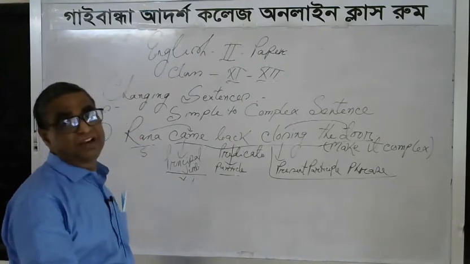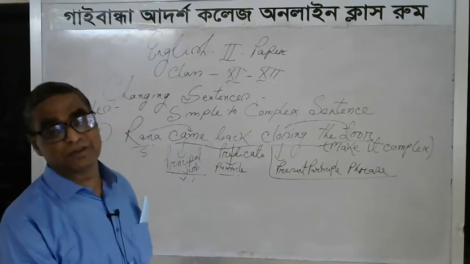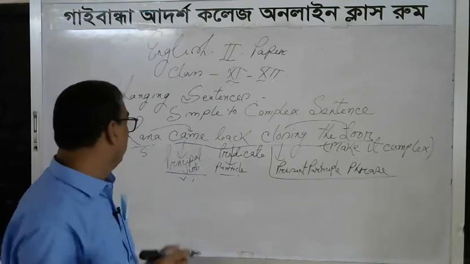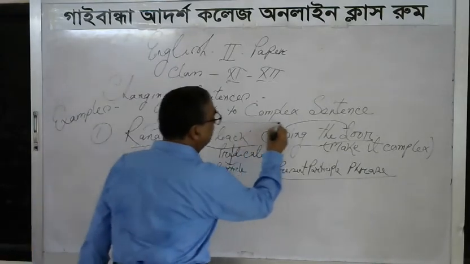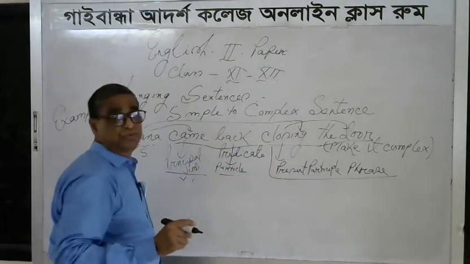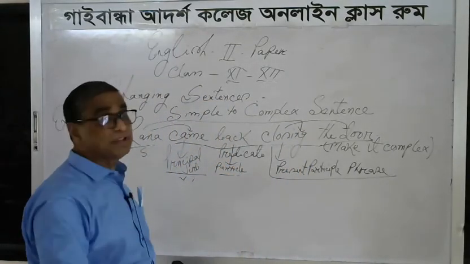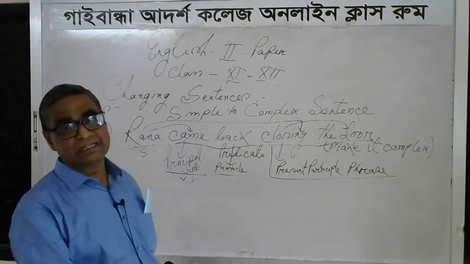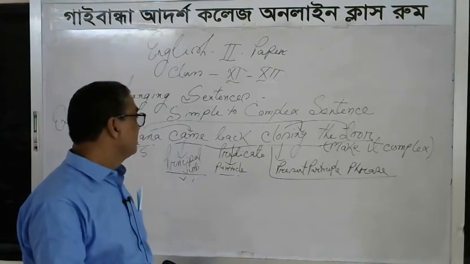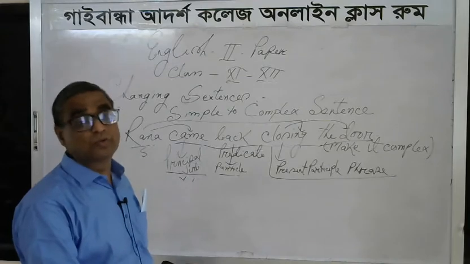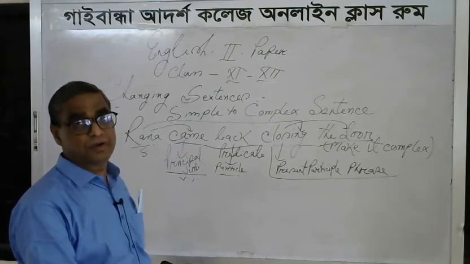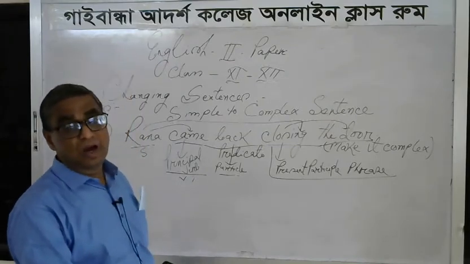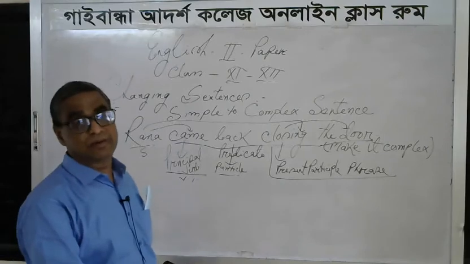Here we can find another verb in the present participle form, that is closing. The subject Rana can dominate this verb close because the subject is a living body. That is why from this present participle closing, we may collect another principal verb.